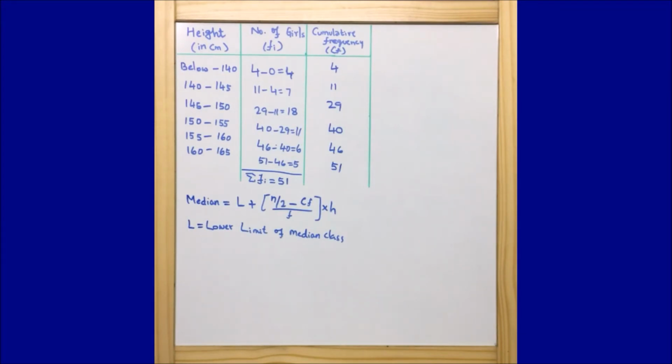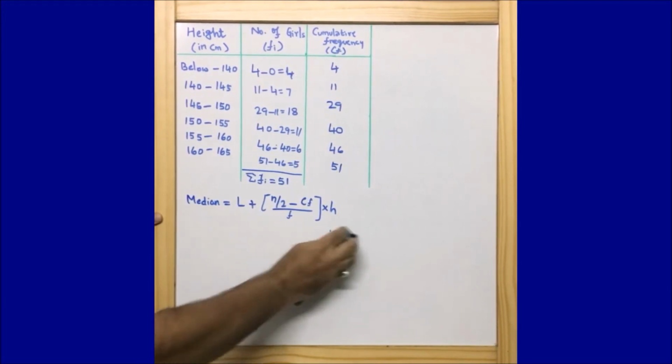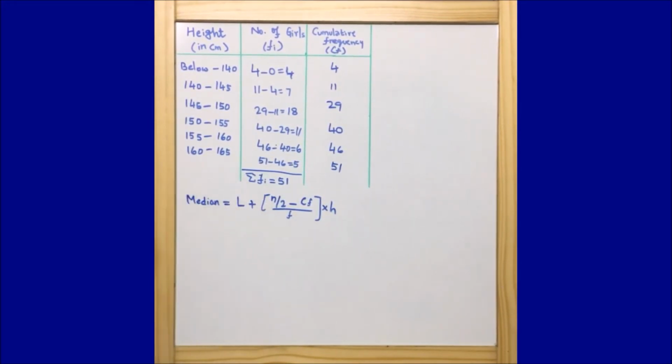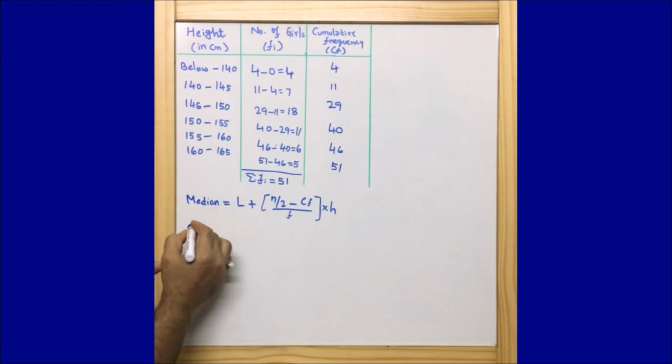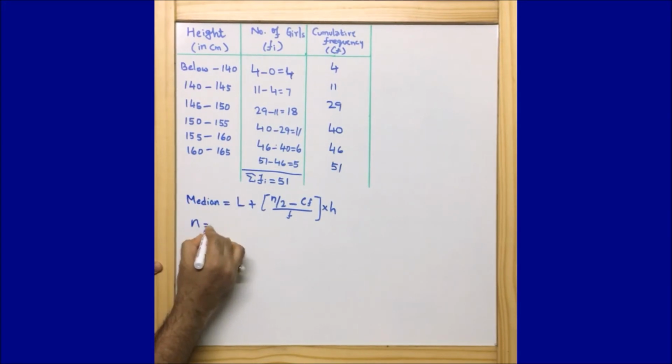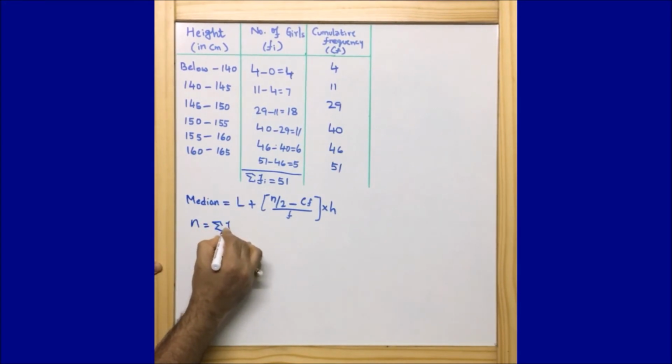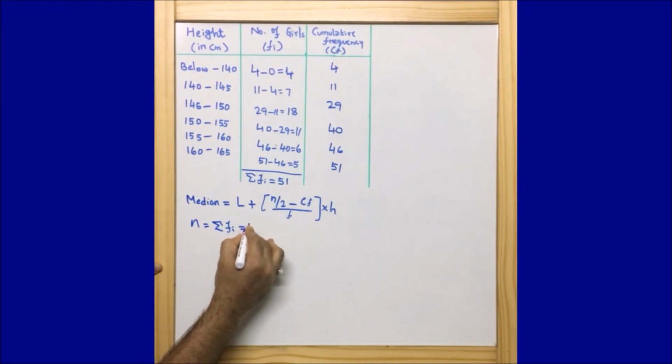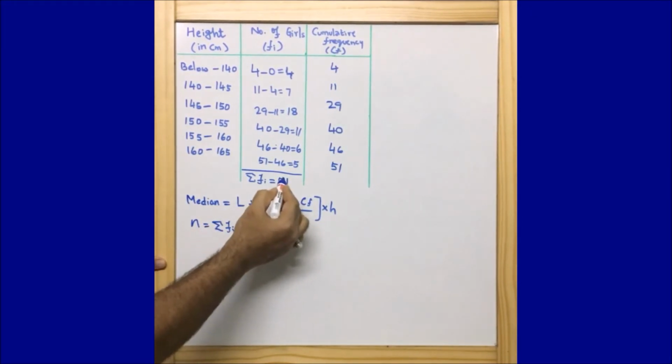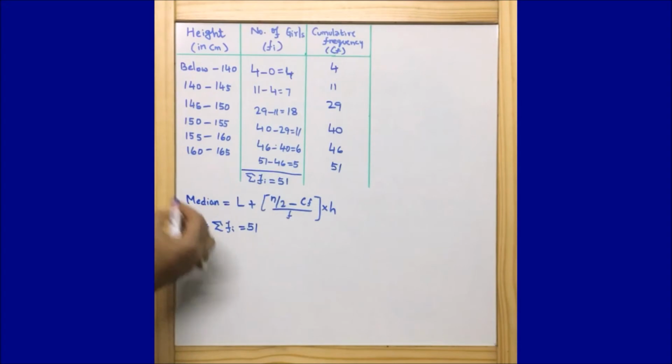Okay, before moving ahead, let me do one thing. Let us do it like this. N by 2. Here, what is n? N here is nothing but the summation of fi, that is equal to 51. So this one is 51 and we call it n.